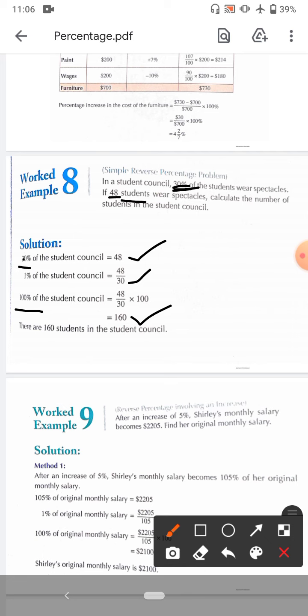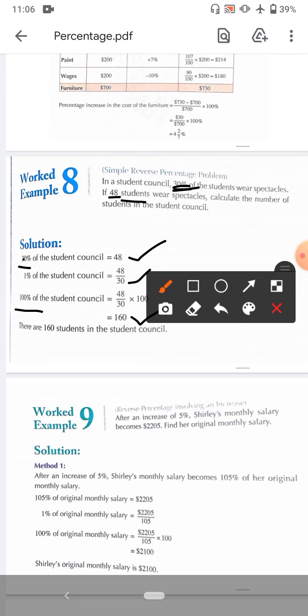Next is worked example 9. After an increase of 5%, Shirley's monthly salary becomes $2205. Find her original monthly salary. After a 5% increase, it means first it was 100%, so now it is 105%.